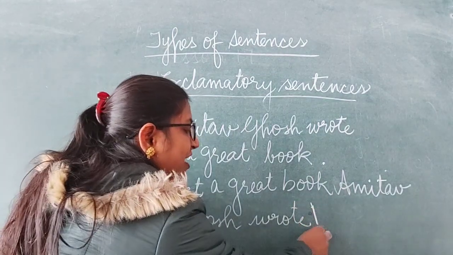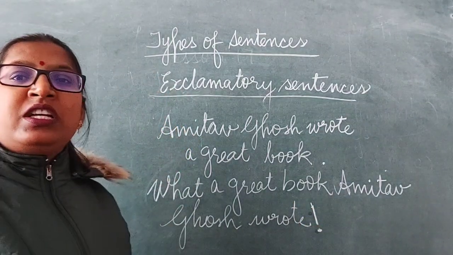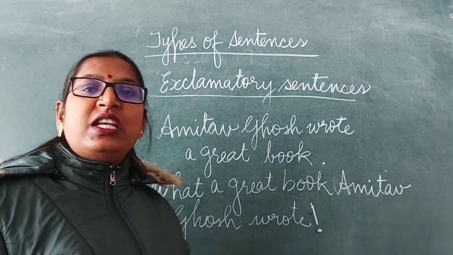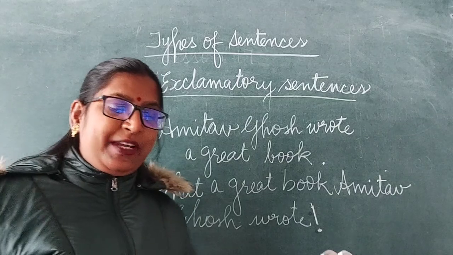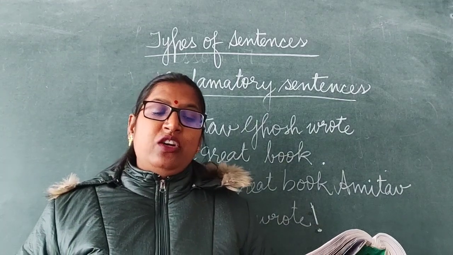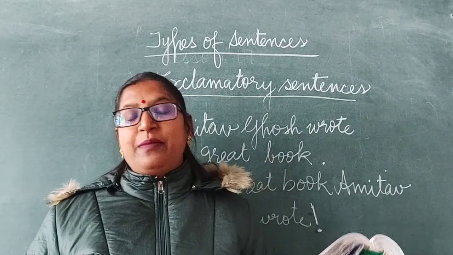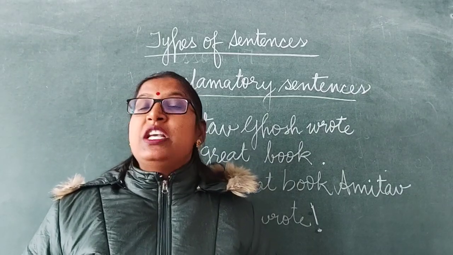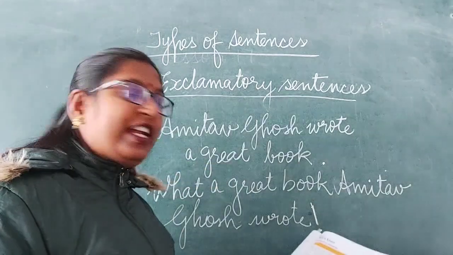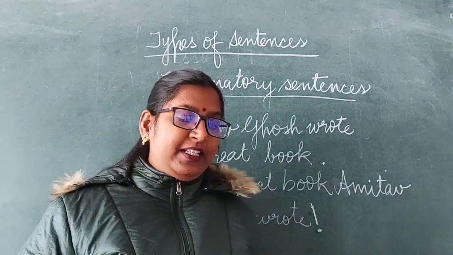This is the sign of exclamation. Clear? After the exclamatory sentence, we always use this sign of exclamation. Exclamatory sentences can sometimes be written without using exclamatory words also, but you must always use the sign of exclamation at the end of the sentence.